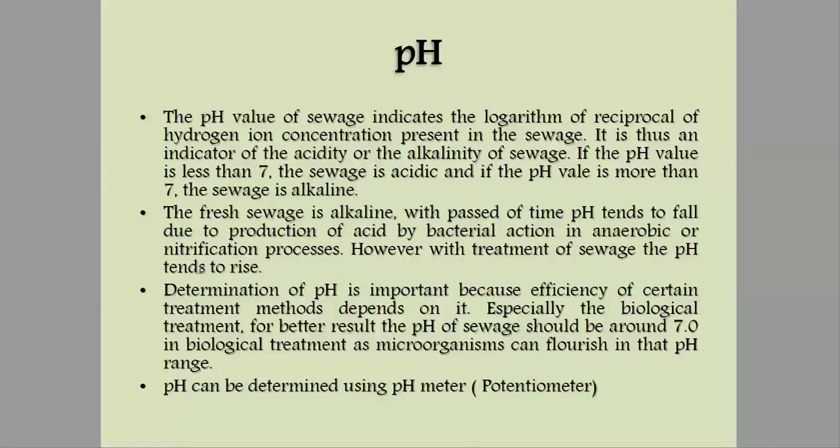pH can be determined using a pH meter, that is, a potentiometer. Okay, so we have an instrument for measuring the pH of a water sample. It is present in your laboratory. You can easily determine the pH by just inserting a pH rod into the sample and letting it sit for a few hours, and then you can easily calculate the pH of that sample. Okay, and that particular instrument that is used to determine the pH is the potentiometer.